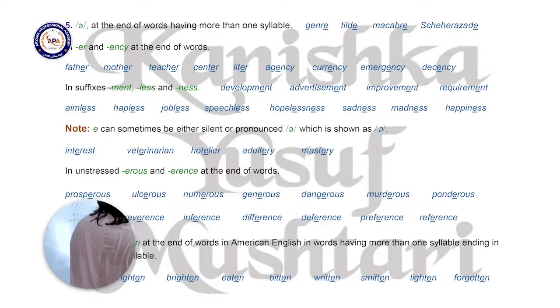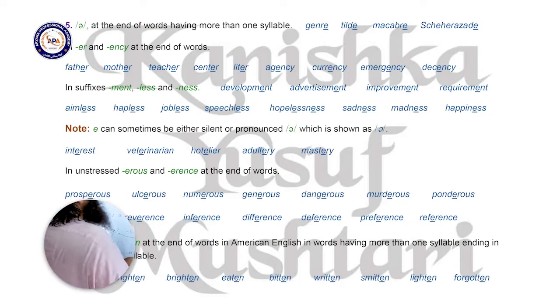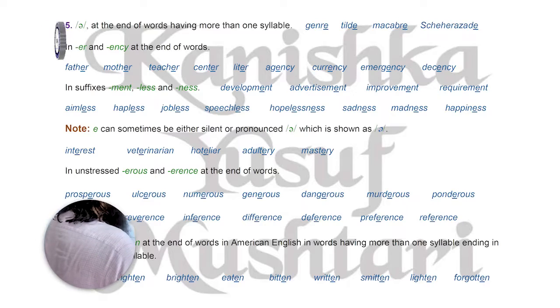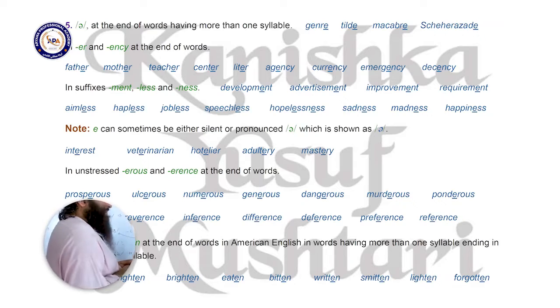Examples: the first E in the word interest, we can say interest or interest, and possibilities. Another example, veterinarian or veterinarian. Another example, hotelier or hotelier. Adultery or adultery. Mastery or mastery.